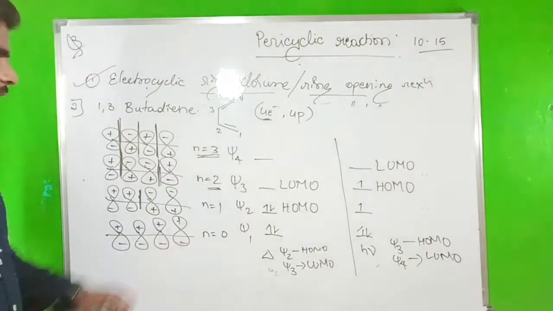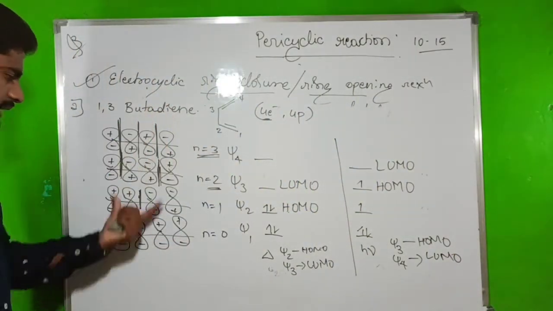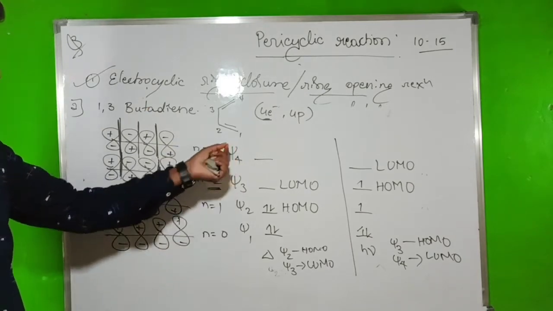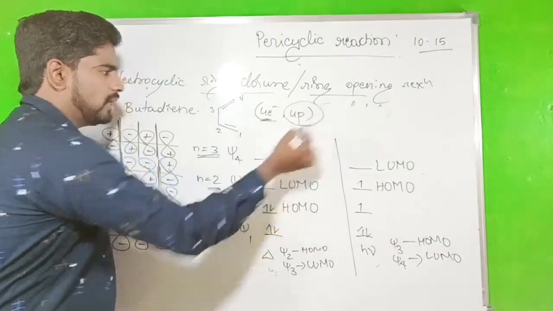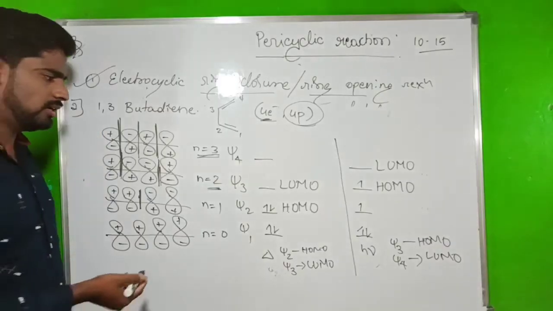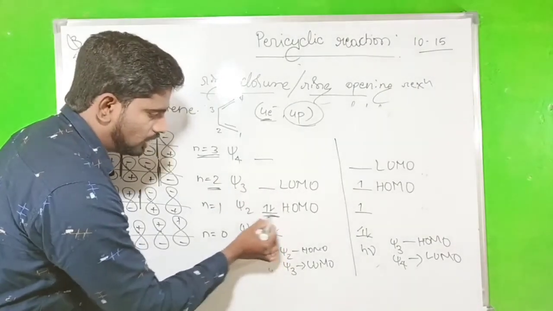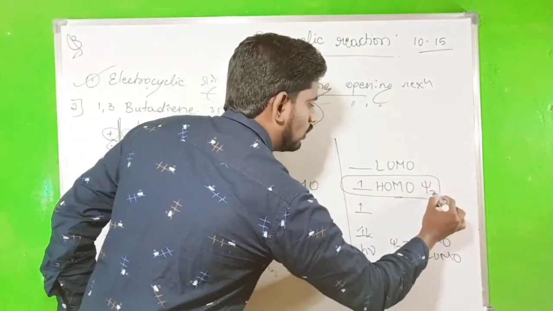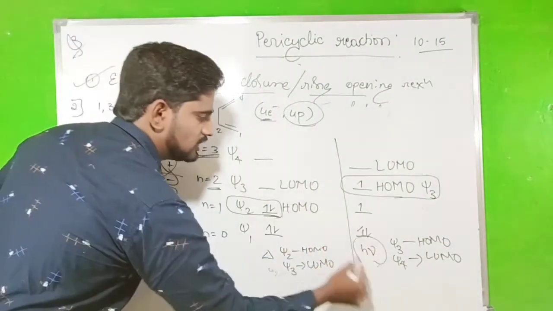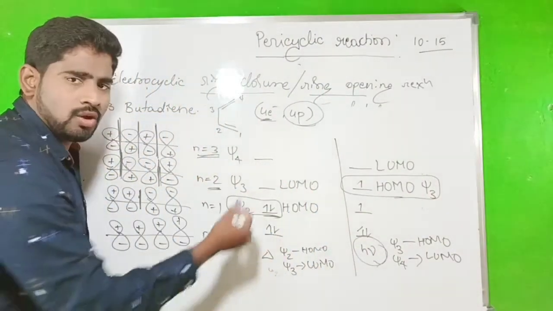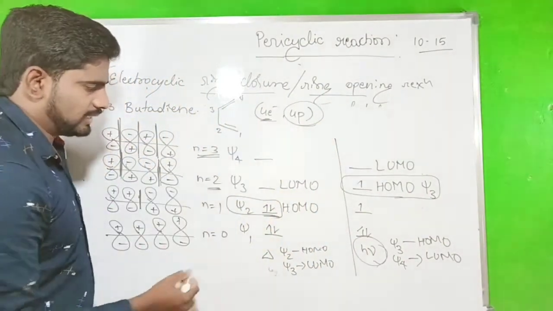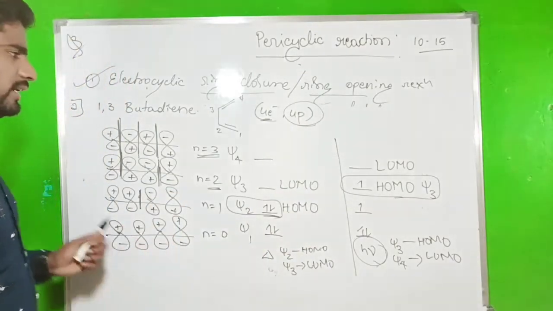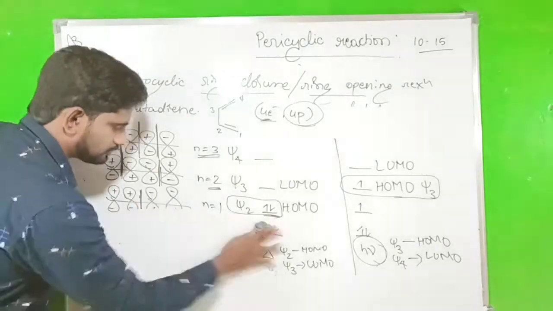Okay, so that's a very important term. For 1,3-butadiene, you write here on the basis of the notes: ψ1, ψ2, ψ3, ψ4, there are 4 electrons, 4 p orbitals and 4 configurations. Then the highest occupied molecular orbital is ψ2, and in the photochemical condition ψ3 is the HOMO. Why? Because one of the electrons is excited from HOMO to LUMO. This is very important in 1,3-butadiene. So one more example.